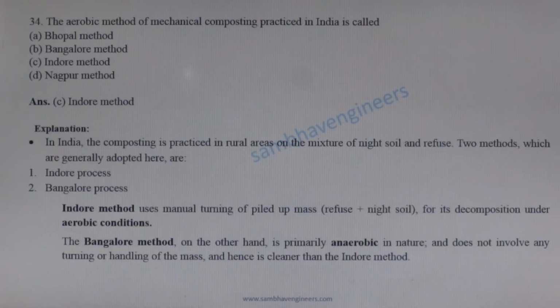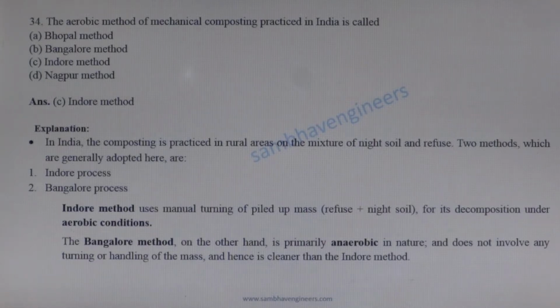Next question. The aerobic method of mechanical composting practiced in India is called. There are two methods of composting of mixture of night soil and refuse in India. They are Indore process and Bangalore method.